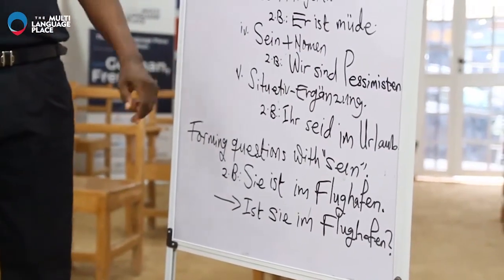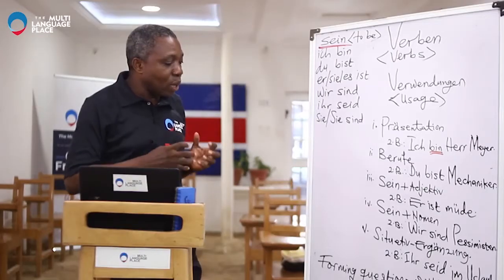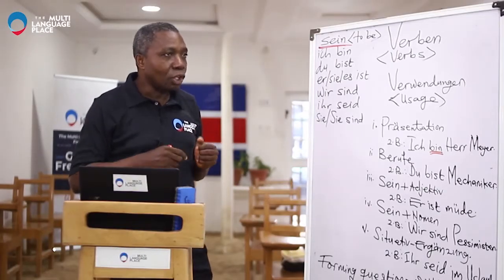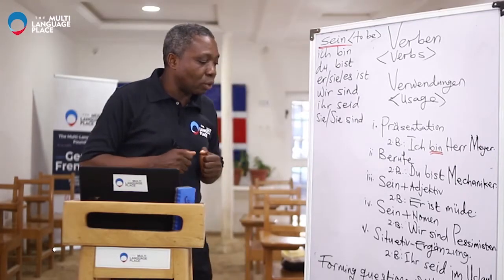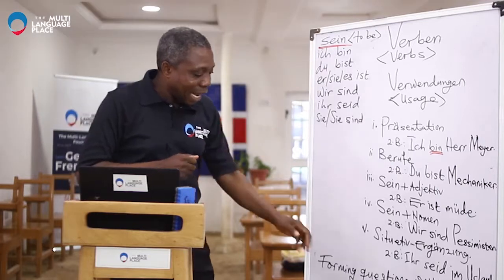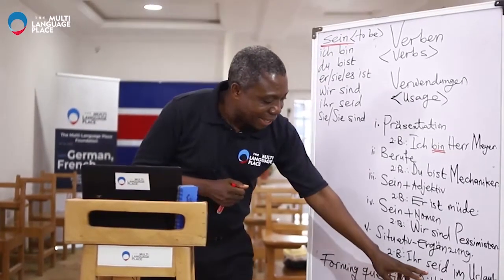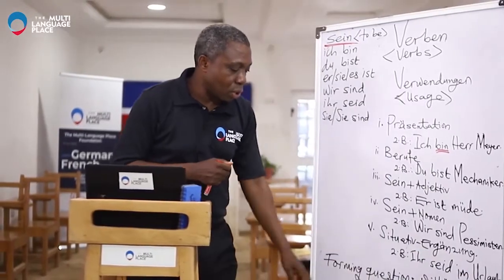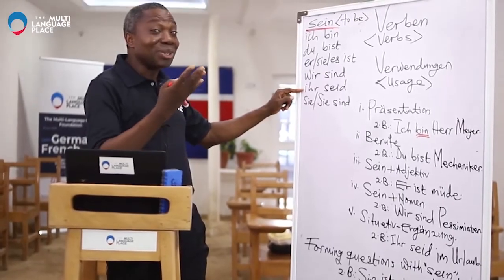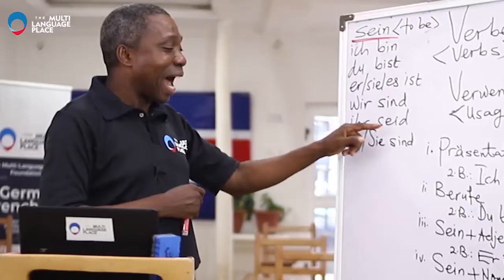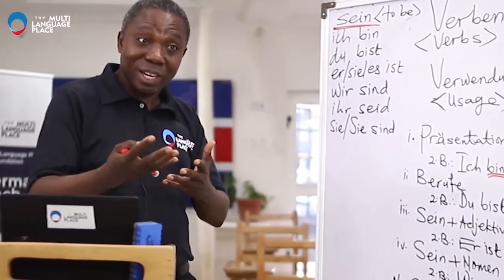Okay, then we come to the next one. Situative Ergänzung. That simply means with this verb, you can express a location. And then I have an example here. Now I come to this one. Ihr seid im Urlaub. And then remember what this one means. You, or you guys, you are in vacation, or you are on vacation.